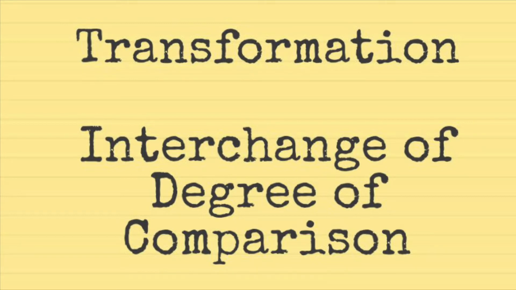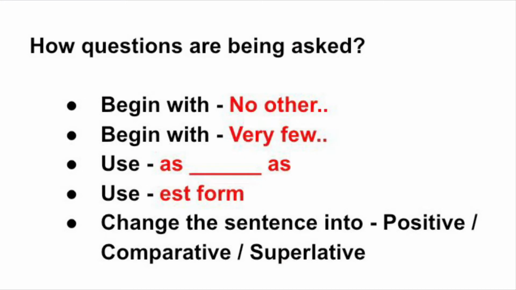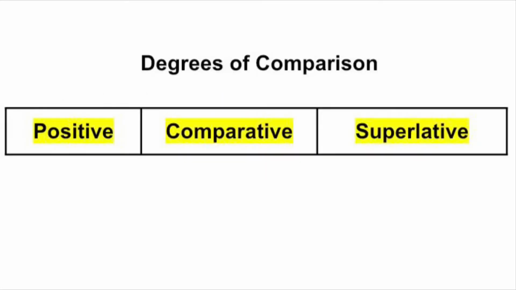To start with, how are questions asked from the students? They usually ask you to begin the sentence with no other or very few, or they can ask you to use as dash as or est form in the sentence, or they can even ask you to change the sentence into positive or comparative or superlative. So we have degrees of comparison. The first one is positive, the second is comparative, and the third one is superlative.